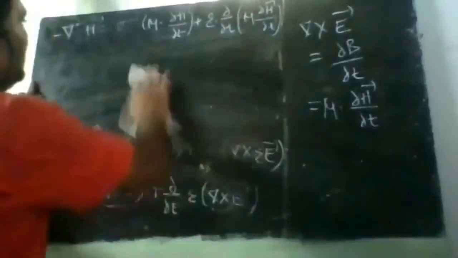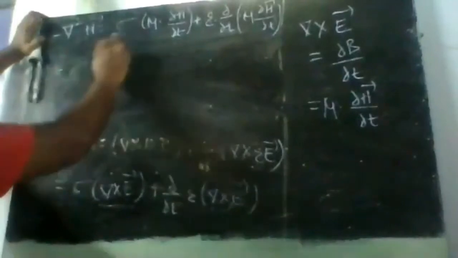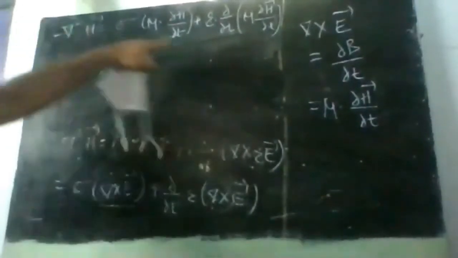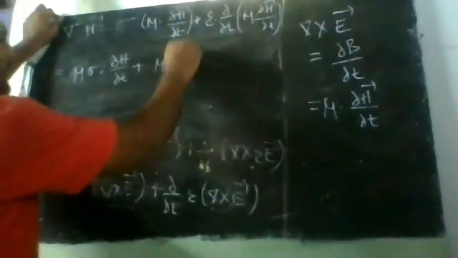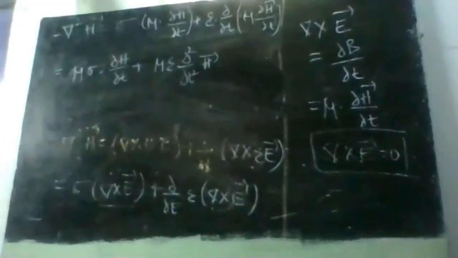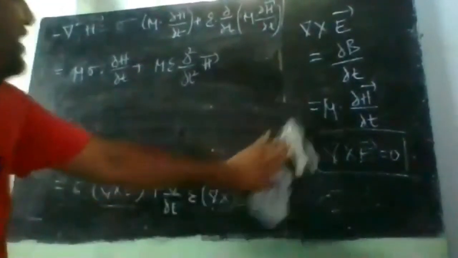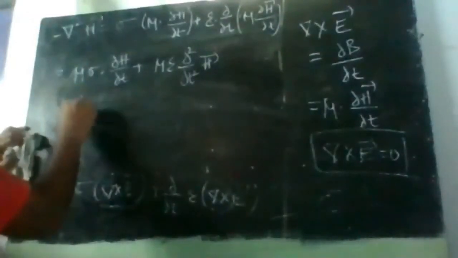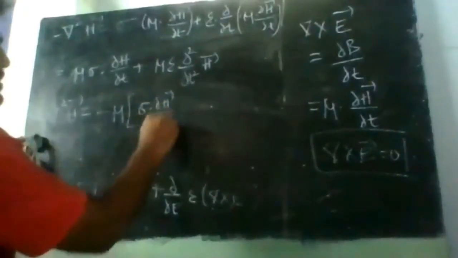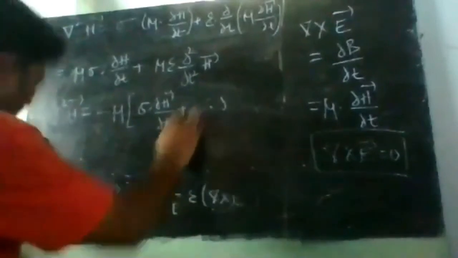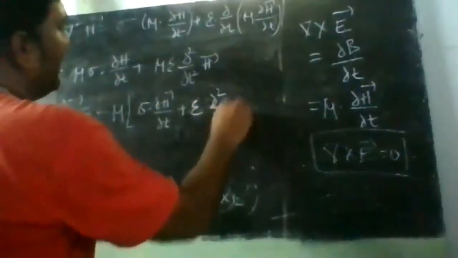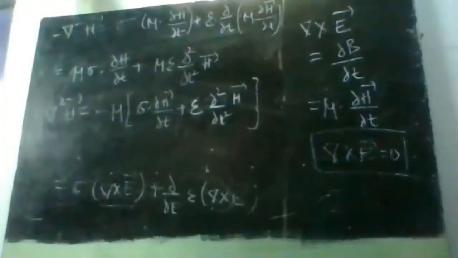Now from this what I get is, mu first term, mu sigma into dou H by dou t, plus mu epsilon into dou square by dou t square H bar. Hope this is understood, right? This expression will be called the Hertz equation. So del square H bar is equal to mu sigma dou H bar by dou t plus mu epsilon dou square H bar by dou t square. This is the Hertz equation.